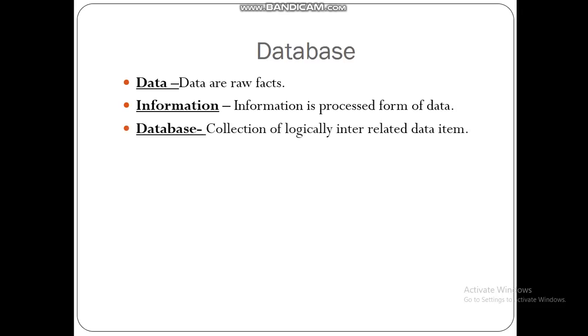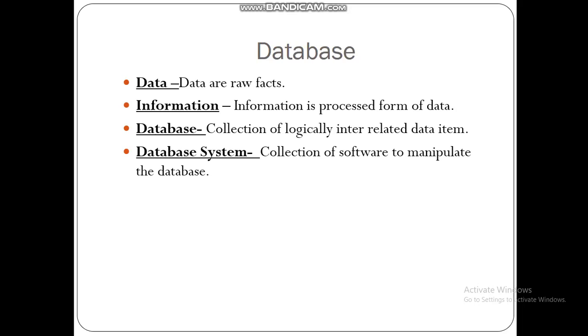We have to know what is database. Database may be defined as an organized collection of related data items. Next, we have to know what is database system. Database system is a collection of software to manipulate the database. Which software manipulates the database? That is called database system.